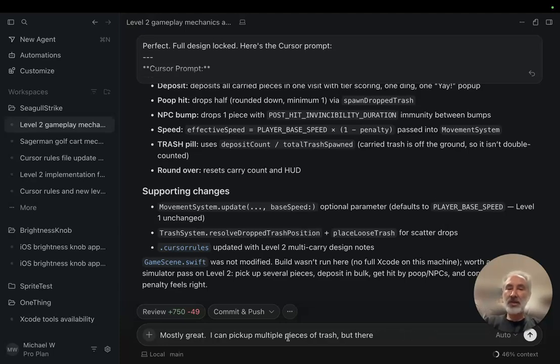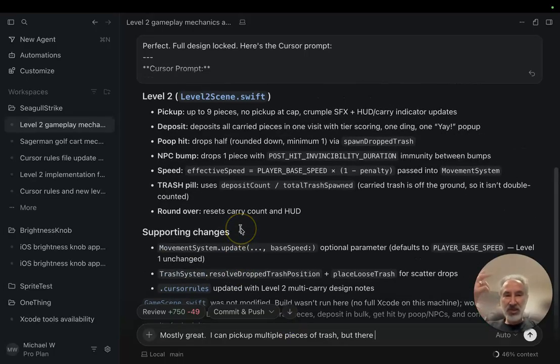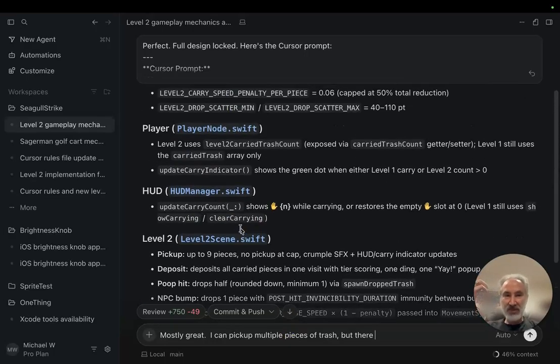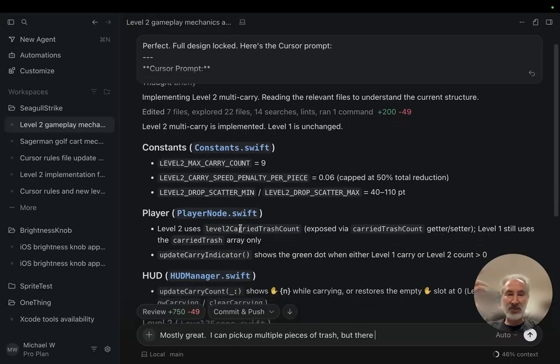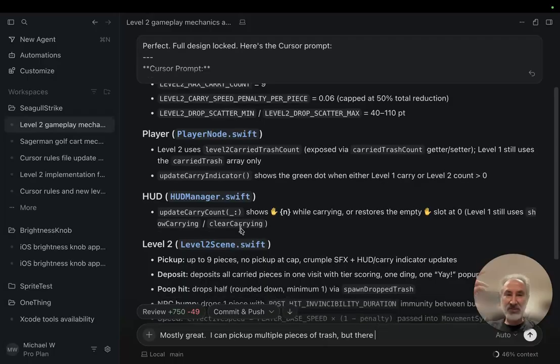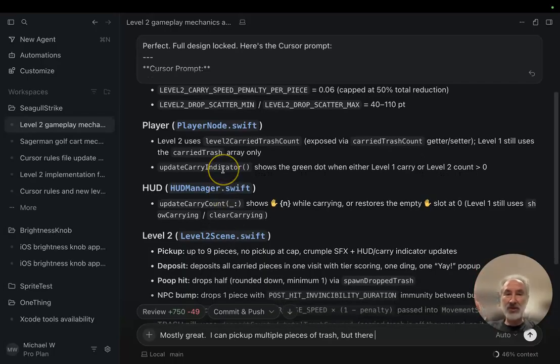Okay, but what is it called? There is a thing on top over the head. It has a name. The carried pieces or something like that. I don't even see them. Oh, update the carry indicator.